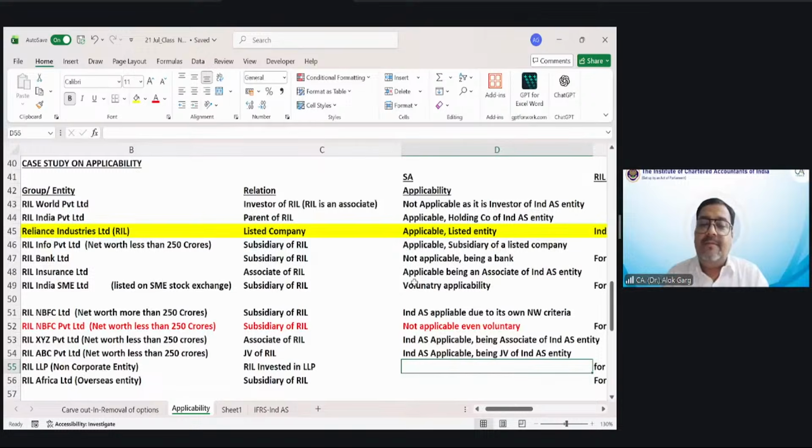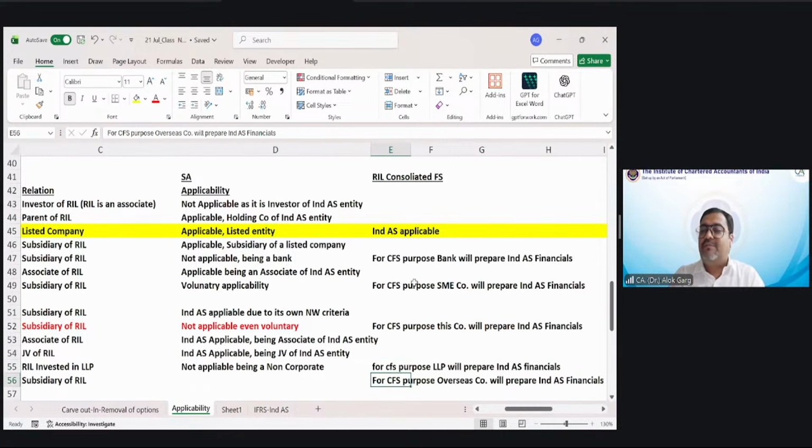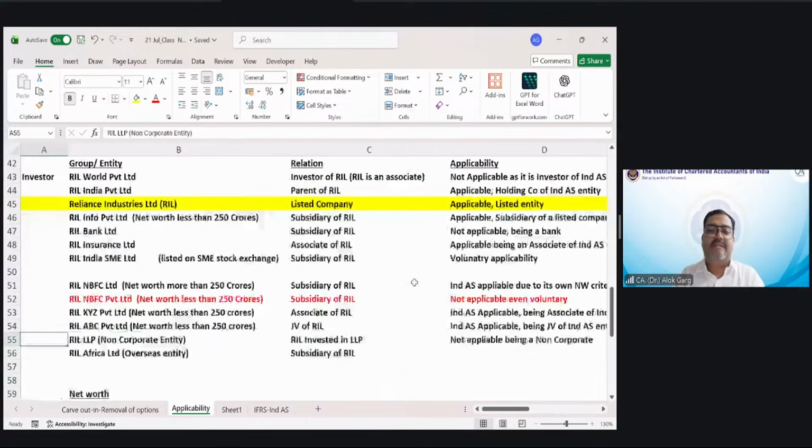RIL LLP, non-corporate entity. RIL invested in LLP. Non-corporate entity, not applicable, being a non-corporate entity. But how will Reliance do the consolidation for CFS purpose? LLP will prepare Ind AS financials.